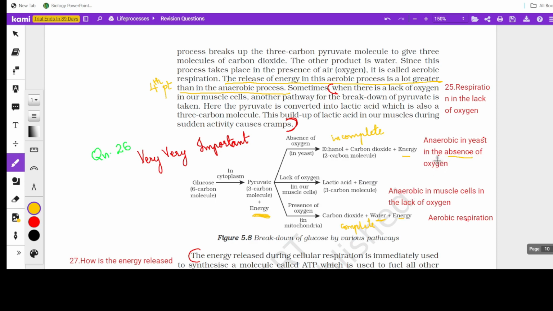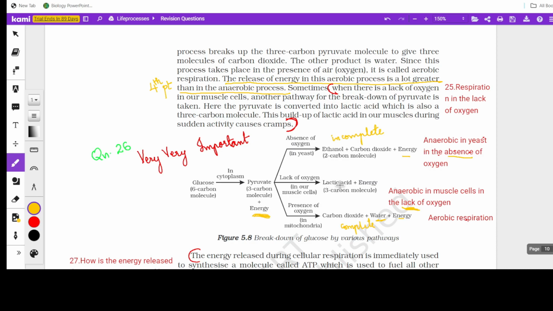Actually, in yeast, oxygen is available, but they don't take it. In anaerobic respiration in muscle cells, we use the words lack of oxygen, okay? So though in the question they have not mentioned muscle cells, if they have mentioned lack of oxygen, you should understand that it is the respiration taking place in muscle cells.